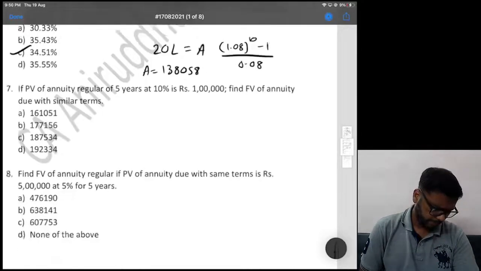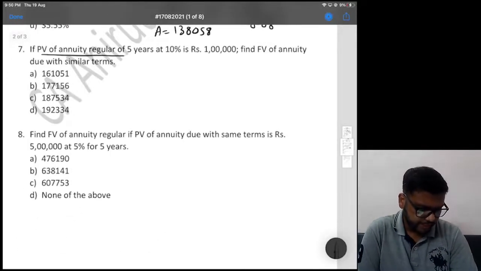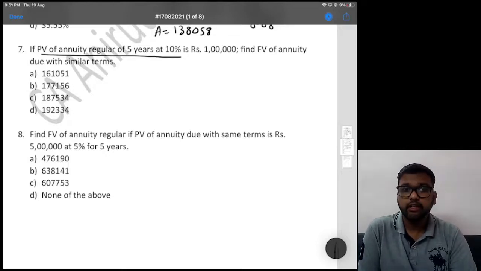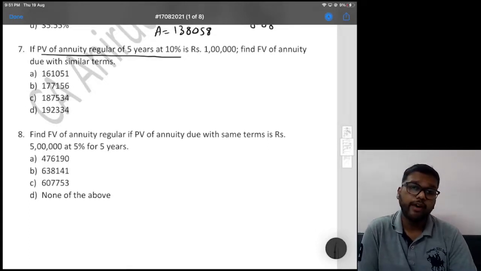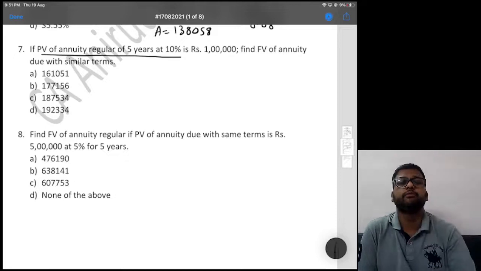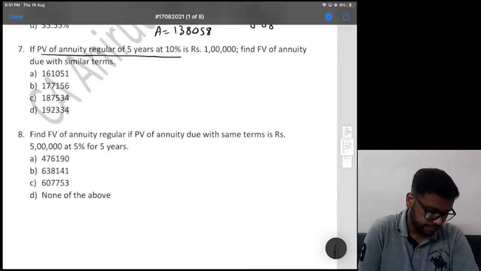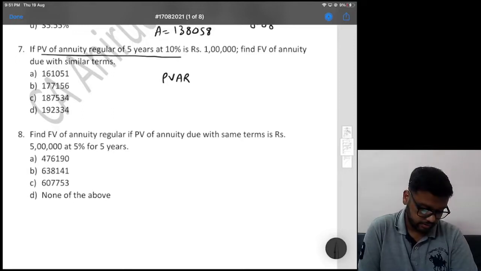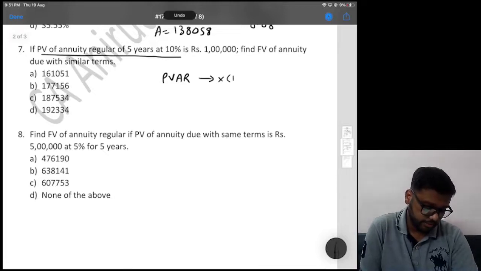Fine. If PV of annuity regular of 5 years at 10% is 1 lakh, find FV of annuity due with similar terms. Understand the relationship. PV of annuity regular, if we multiply it by (1 plus I) raised to n, we get future value of annuity regular.